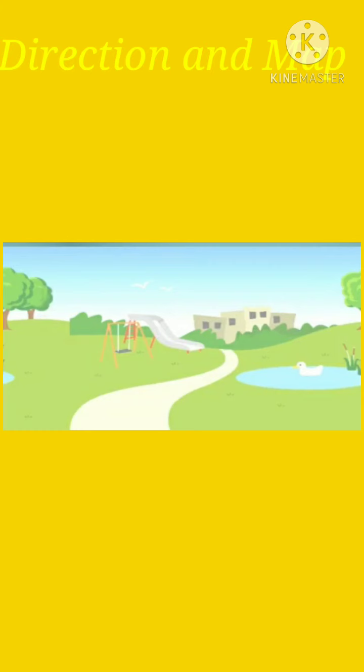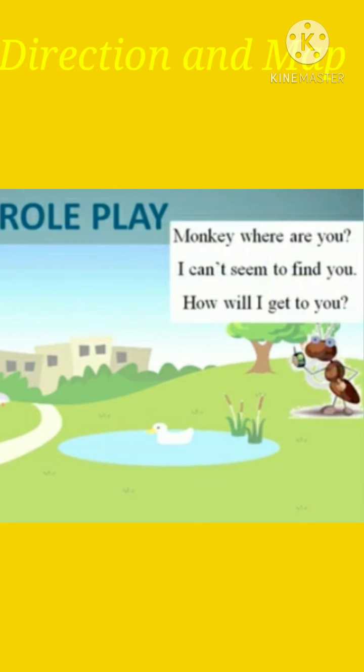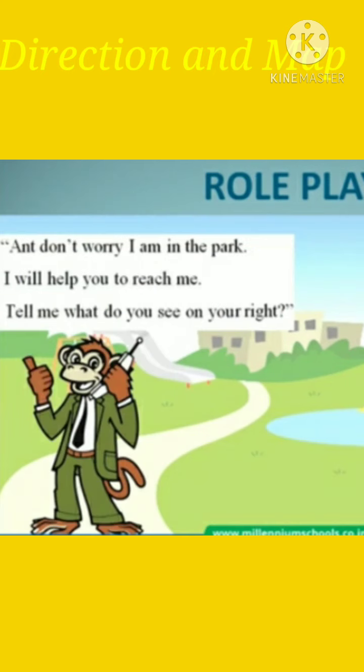Yes. Okay, then see. One day, Ant went to a big park with her friend Monkey. While playing, Ant got lost in the park. Fortunately, she had a mobile phone. She phoned Monkey. Tring tring. Monkey, where are you? I can't seem to find you. How will I get to you? Monkey said, Ant, don't worry. I am in the park. I will help you to reach me.